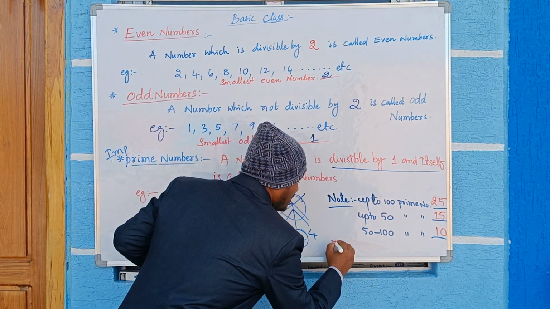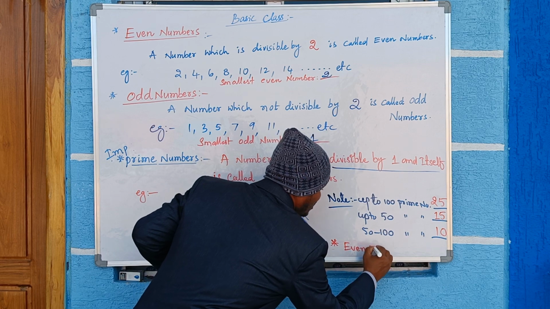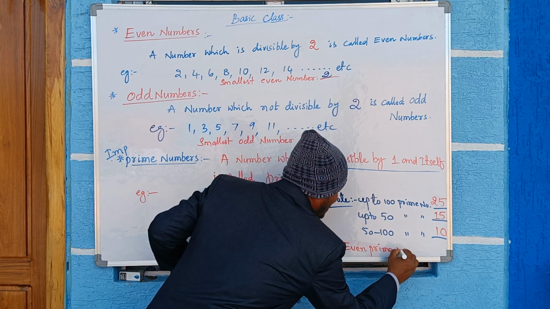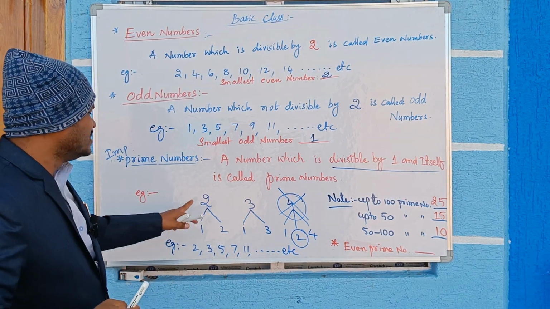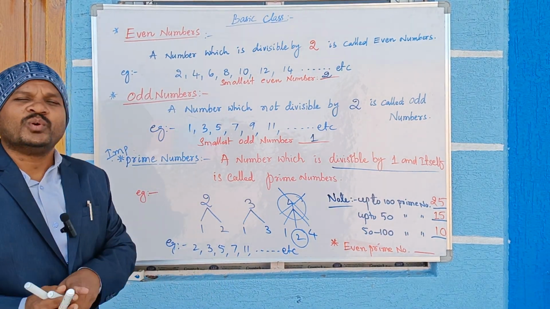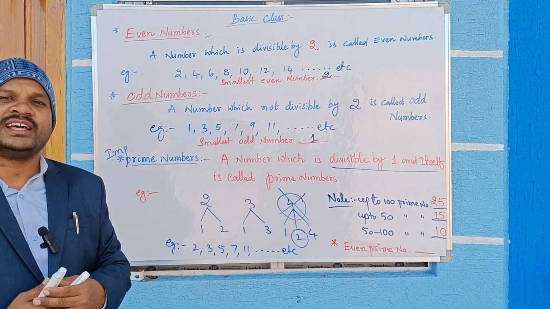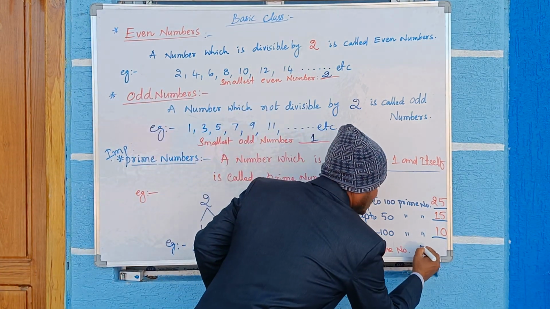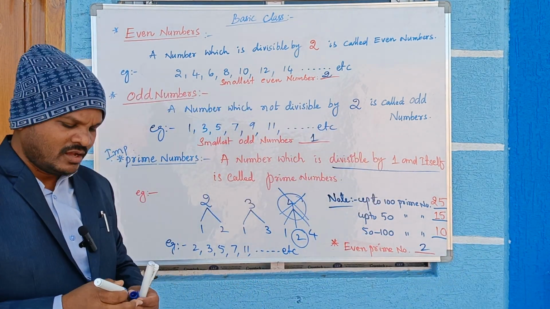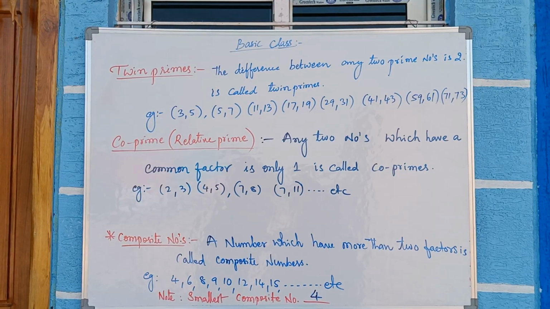Star mark this bit. There is only one number, and that is 2. Only one even number is a prime number, and that is 2 only. The other even numbers are not prime. So the answer is 2. So this is about prime numbers.